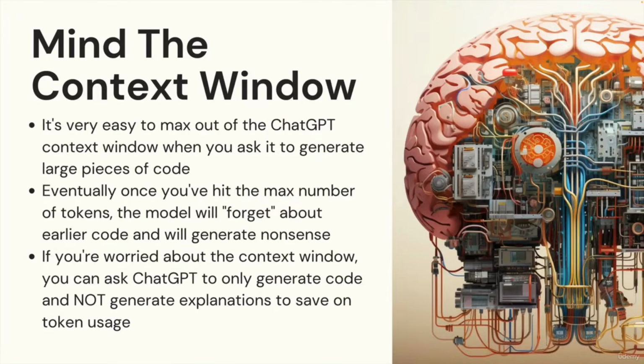And then finally, a really important piece to keep in mind is the context window. Remember that every ChatGPT model has a maximum context window, which is the amount of tokens basically that it can work with in terms of its input and output put together.